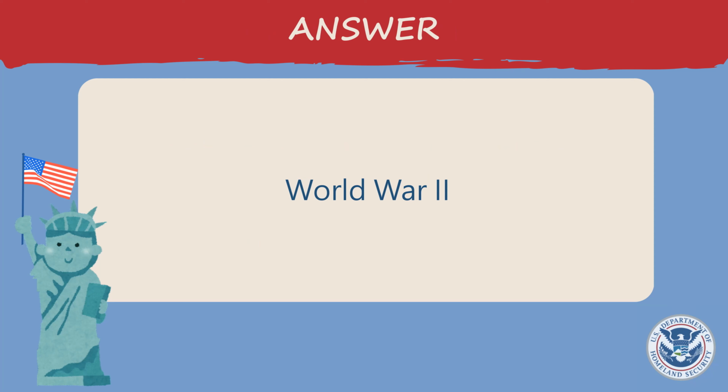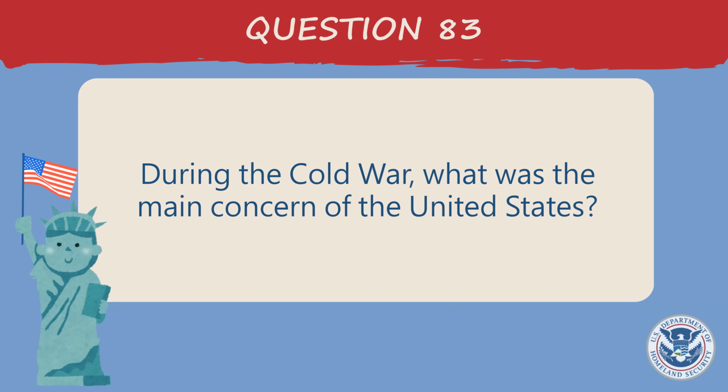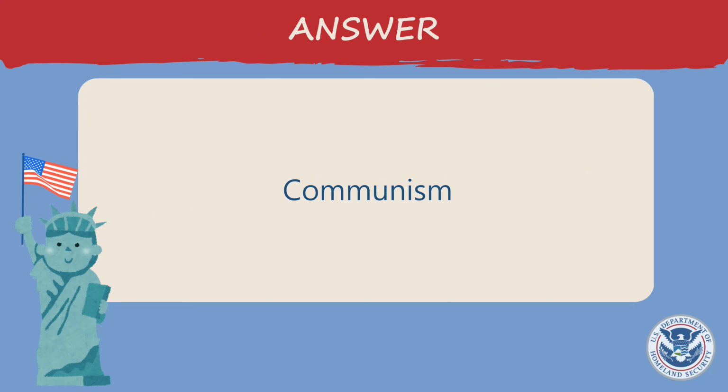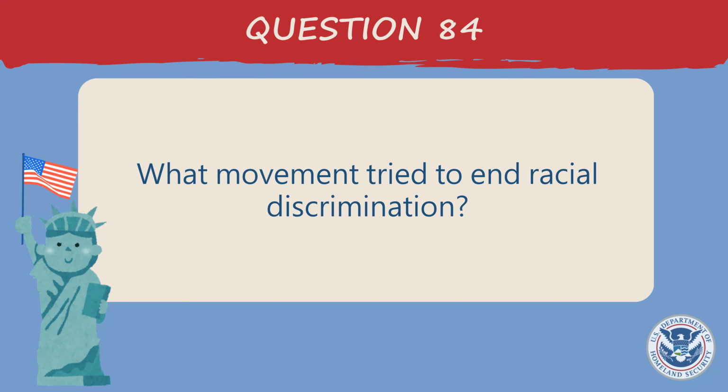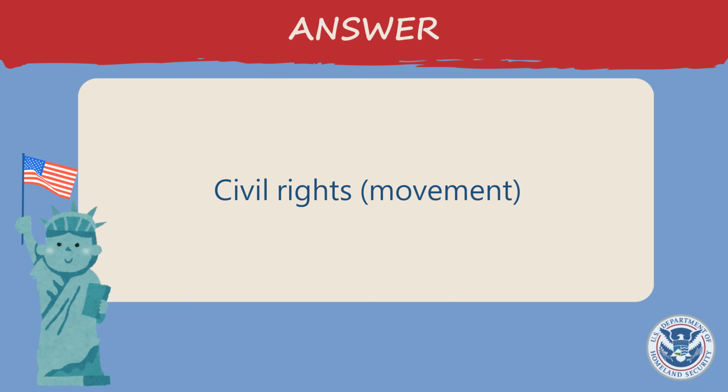World War II. During the Cold War, what was the main concern of the United States? Communism. What movement tried to end racial discrimination? Civil rights movement.